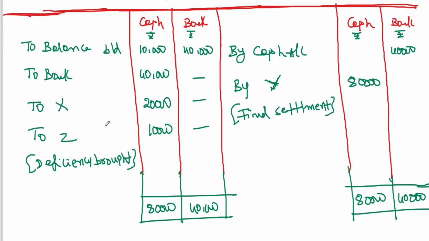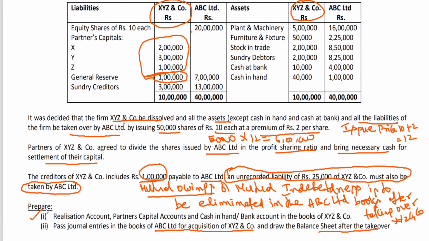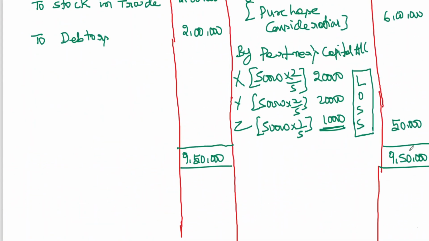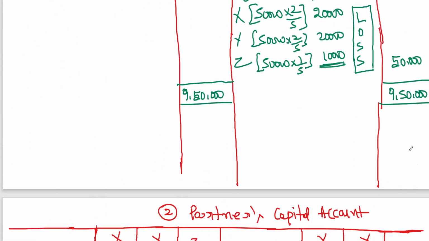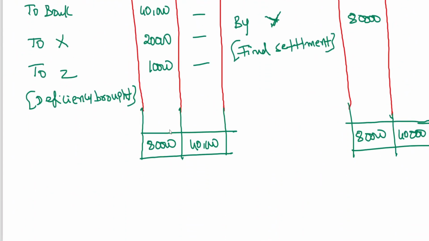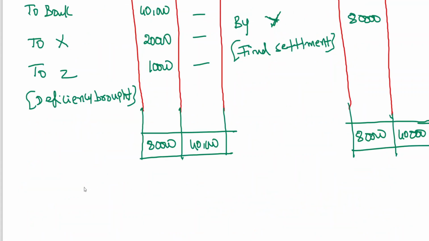In fact, they are asking you to open the realization account, partners' capital, cash and bank account in the books of XYZ and Co. That is what we have done. We opened the realization account, partners' capital account and cash account. This is normal; you are done with it previously, so nothing to worry about. Now what we should learn is, they are asking us to pass journal entries in the books of ABC Limited for acquisition of XYZ and Co. and draw the balance sheet after the takeover. So here is the second part of the question.